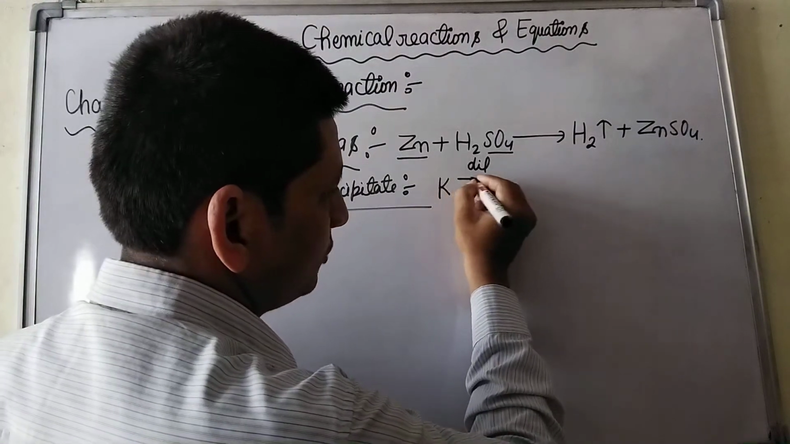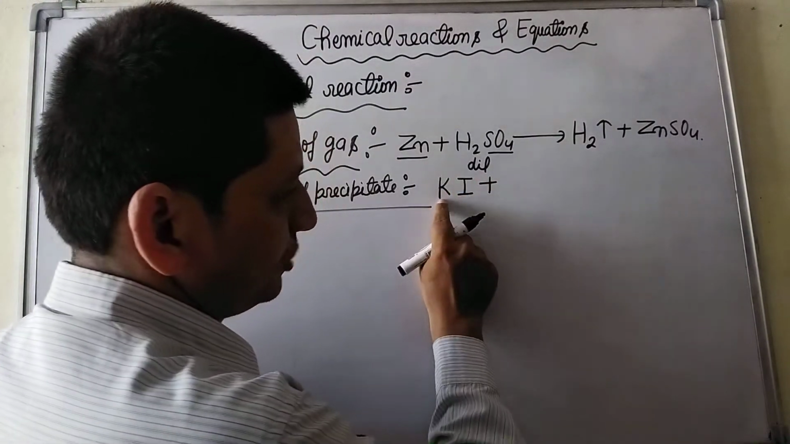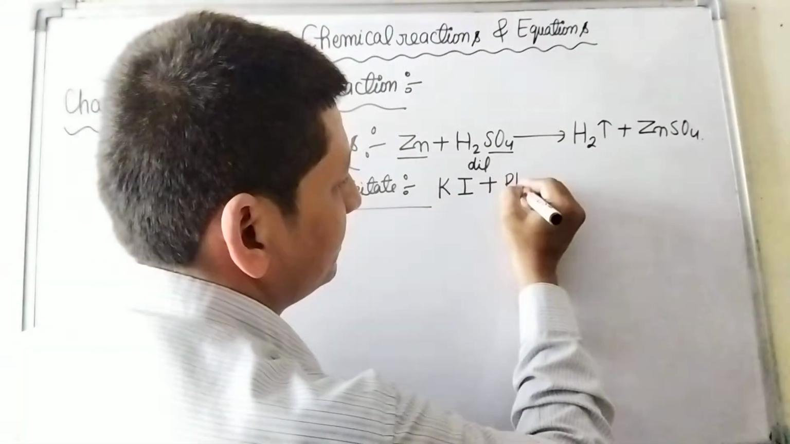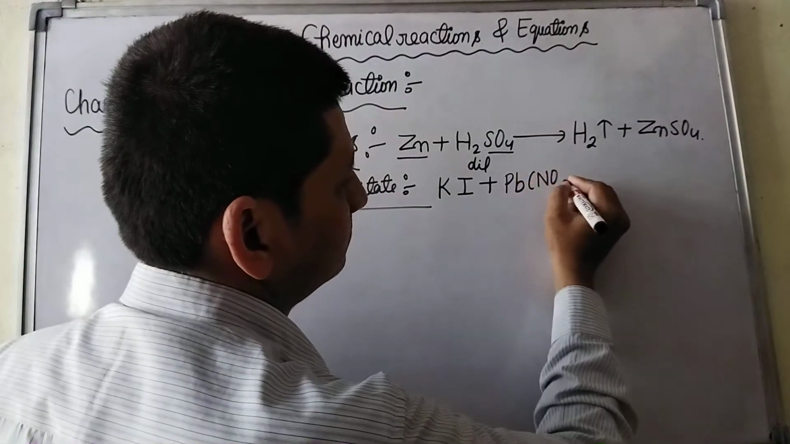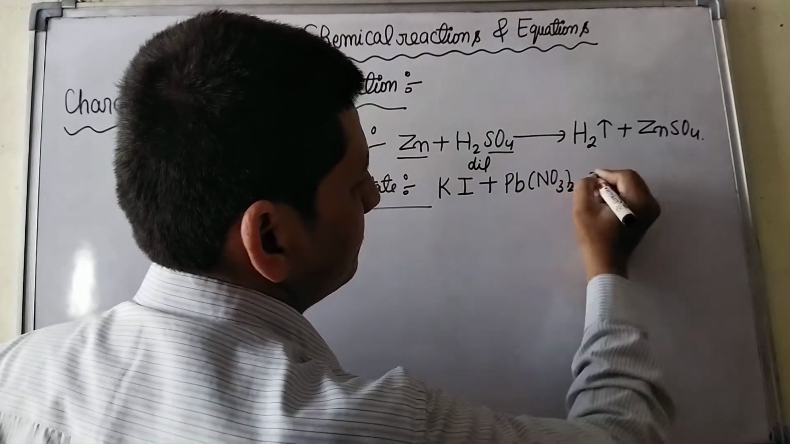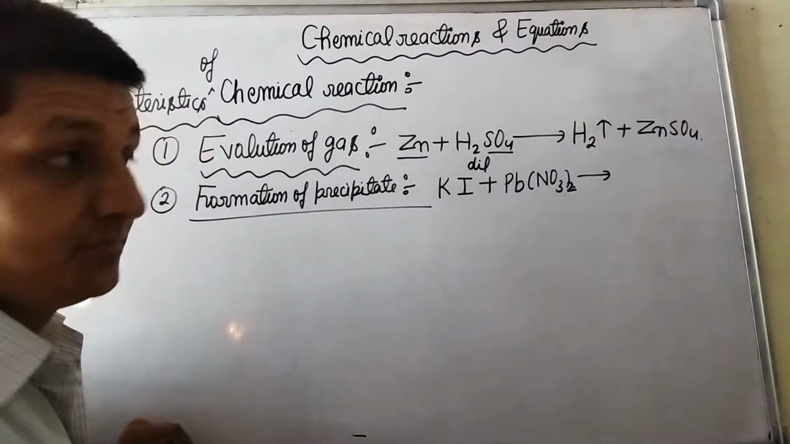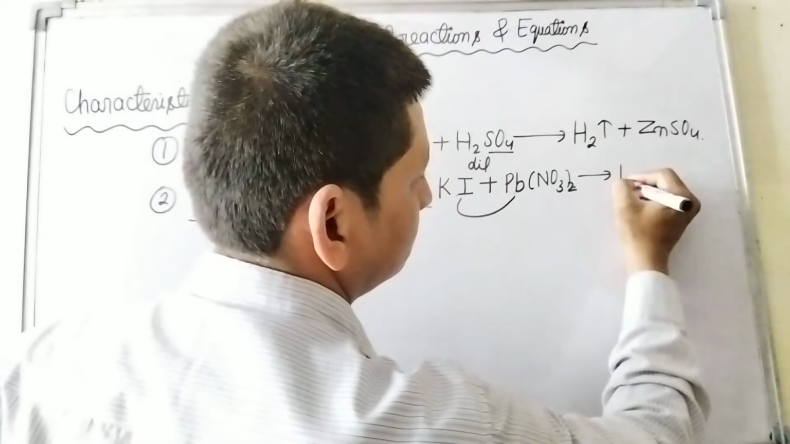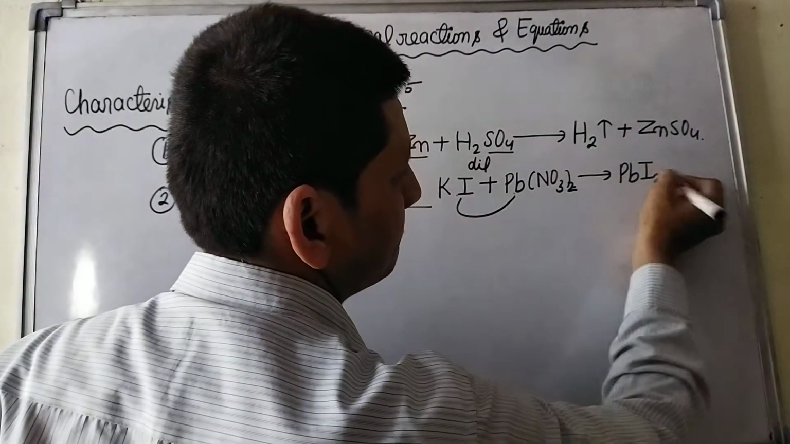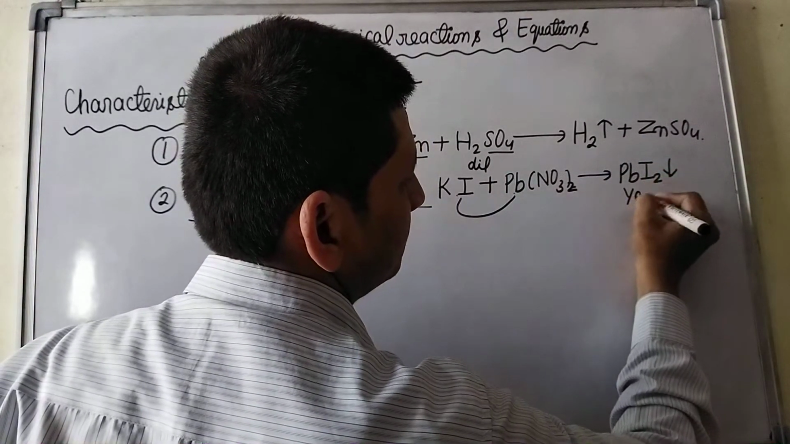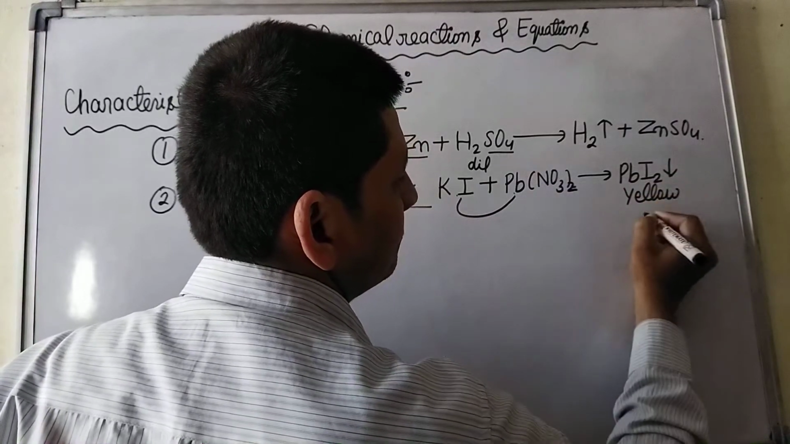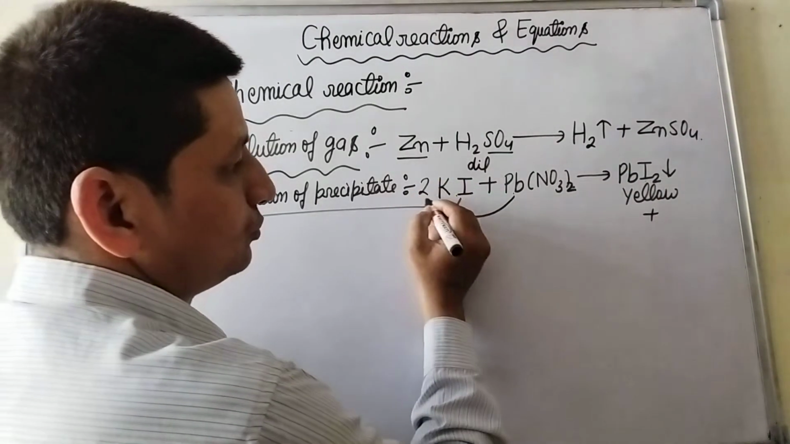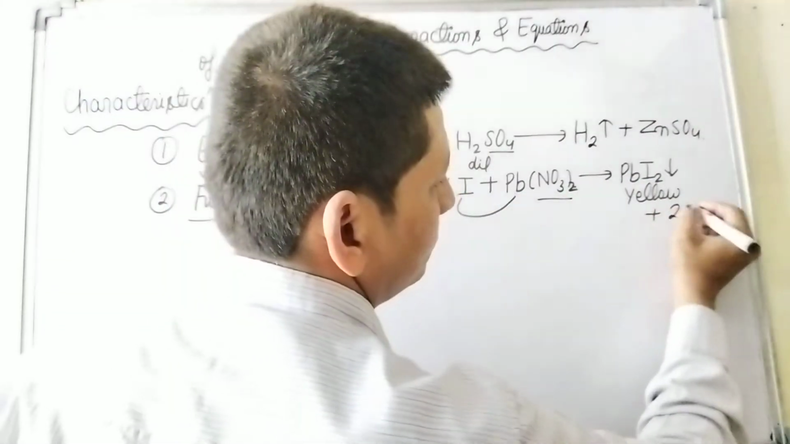when potassium iodide solution is added to lead nitrate solution, then a yellow precipitate of PbI2, lead iodide, is formed. The number of iodine here is 2, so we have to take 2 here. 2K and NO3 combine to form 2KNO3.